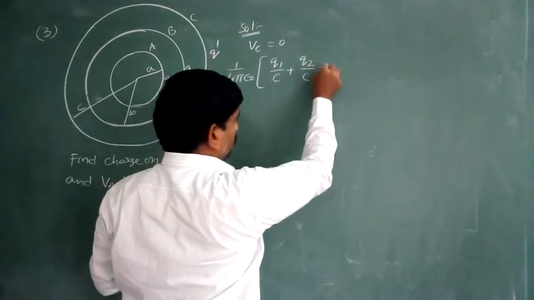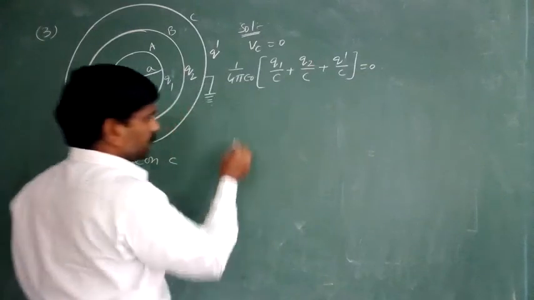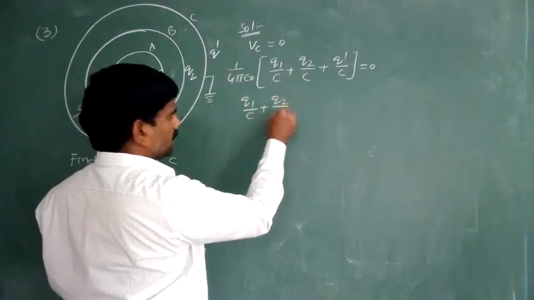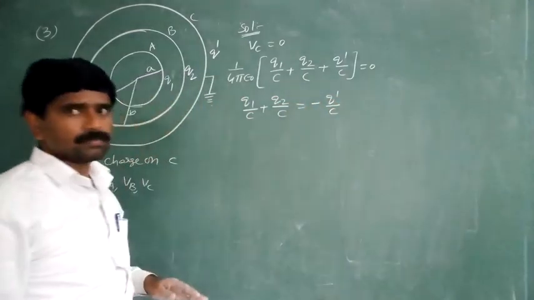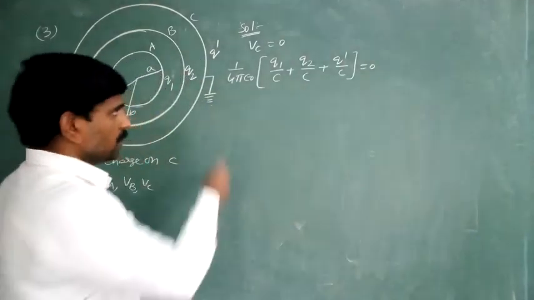Plus Q dash by C is equal to 0. Therefore, Q1 by C plus Q2 by C is equal to minus Q dash by C. That is equal to 0, or maybe you write it like this.